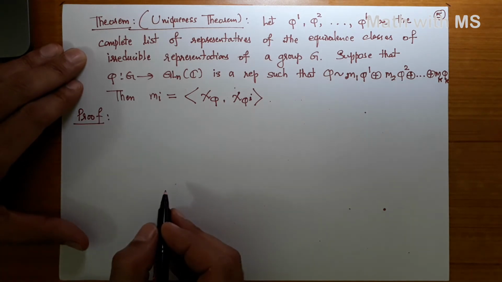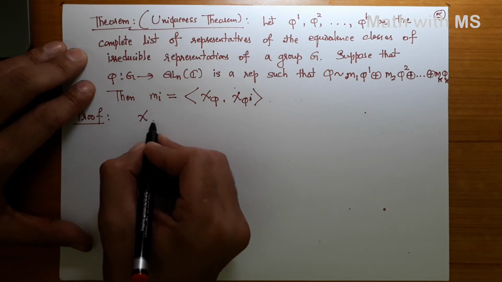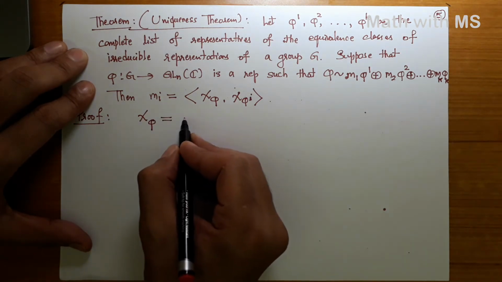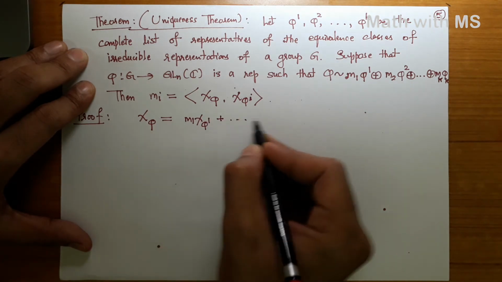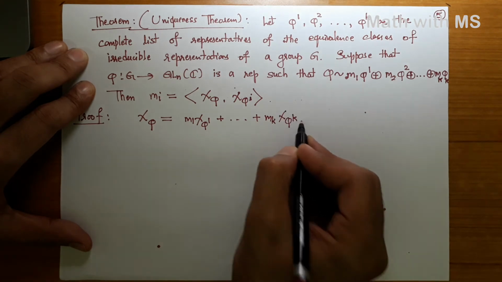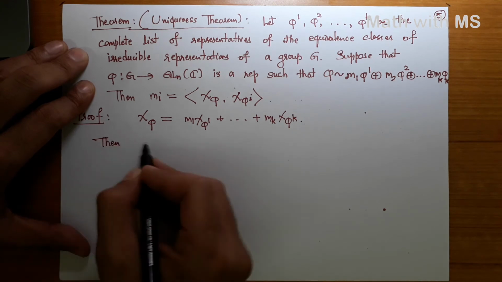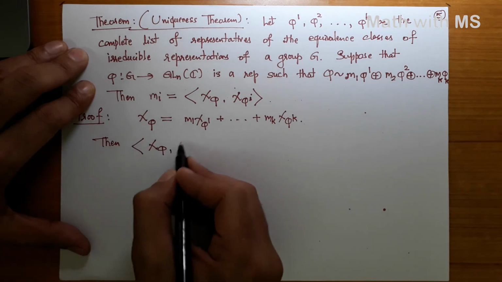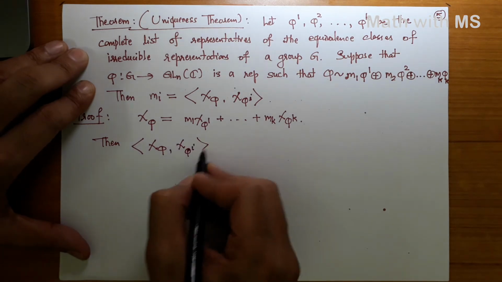Proof. So the proof is quite immediate. From the preceding discussion, we know that the character of your representation phi is the same as m1 times character of phi1 plus so on plus mk times character of phik. Then if we take the inner product of the character of the representation with the character of its irreducible constituent phi i, what is this?